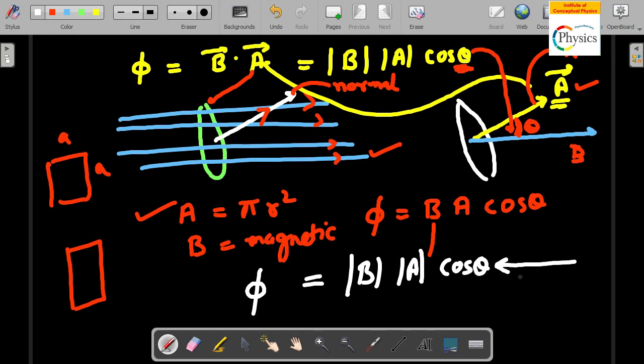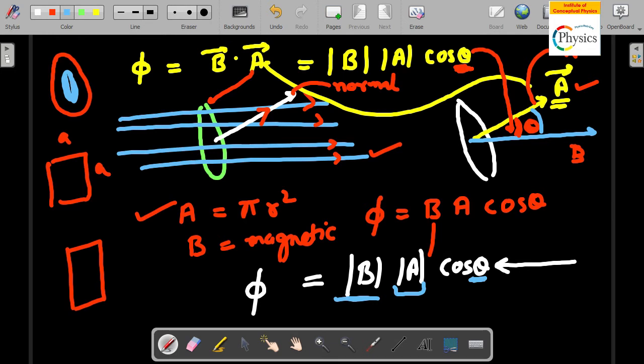Now assume a situation where you have, as an example, this loop of this size, and somehow you're able to compress it and reduce the size of the loop. So the size of the loop has gone down, the radius has become smaller. Now what it means is that the magnetic field remains the same, but the area undergoes a change. The angle also remains the same. So the angle between the magnetic field and area remains the same, but the area has undergone a change.